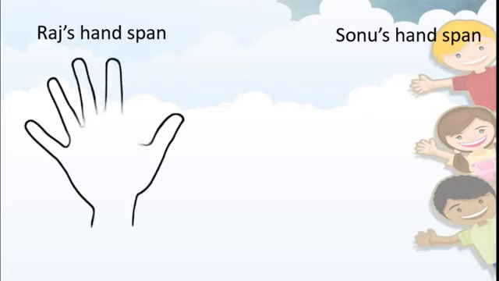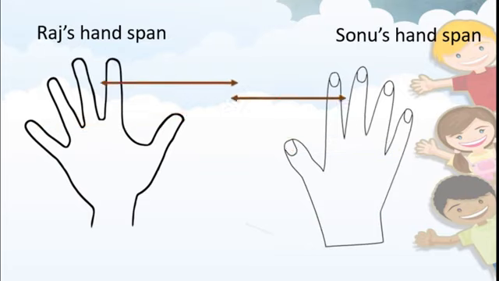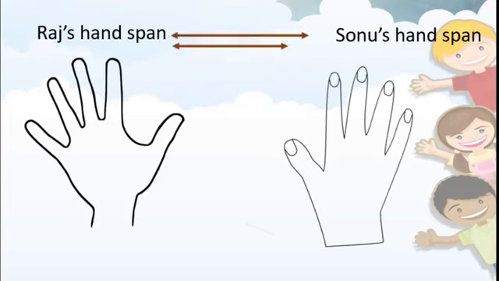This one is Raj's hand span and this is Sonu's hand span. We will compare these two so that we come to know Raj's hand span is bigger than Sonu's hand span. So the difference in the measurement arrived.